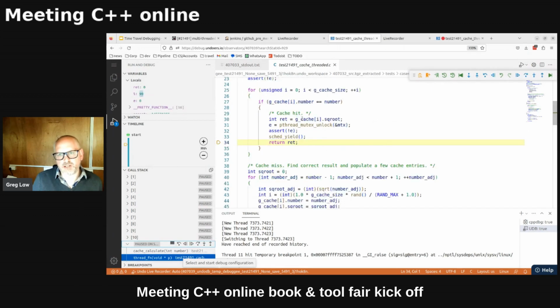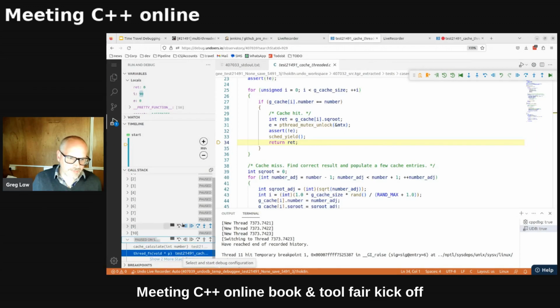Okay, cache calculate has a cache hit here. It's returning 0. Okay, we knew that. There's some threading stuff going on. I'm in thread 11 here. Maybe it's a race condition. And I've got some locking happening. Maybe I can go back before this lock was released and see if everything looks sane here. So just go back a few lines.